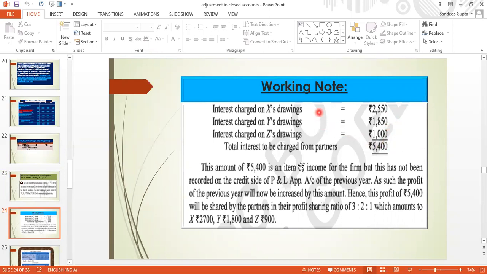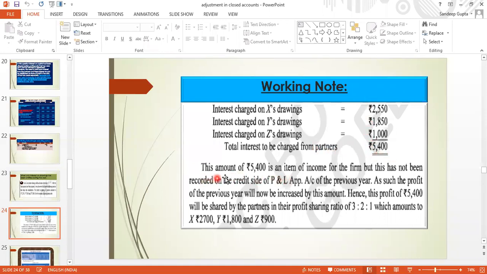Total interest to be charged from the partners is 5400, which has already been omitted. हम लोग पहले भूल चुके हैं, नहीं दिया, नहीं चार्ज किया था हम लोगों ने. Okay, it should have been charged from the partners earlier before division of profit, but we have omitted it. So now the total amount of interest is coming 5400.